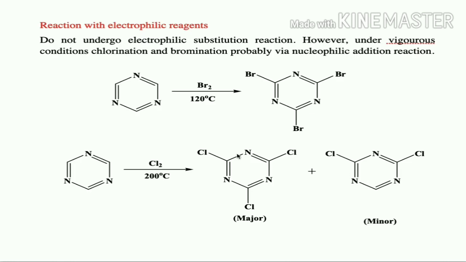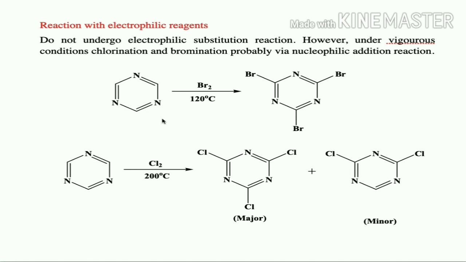And if we come to the reaction with electrophilic reagents, in the same way, this will not undergo electrophilic substitution reaction on carbon. However, under vigorous conditions, chlorination and bromination are possible, and that is not by electrophilic substitution; it is probably via a nucleophilic addition reaction. It will not undergo electrophilic substitution on carbon because of electron deficiency. But under vigorous conditions, it will undergo chlorination and bromination on the ring carbon. But it is not a true electrophilic substitution reaction; it is a nucleophilic addition reaction. So this is the reaction.